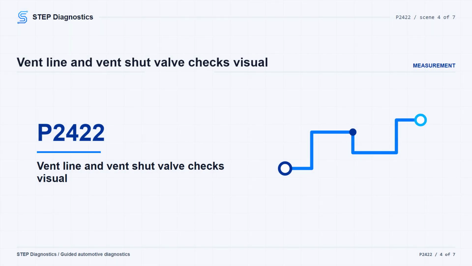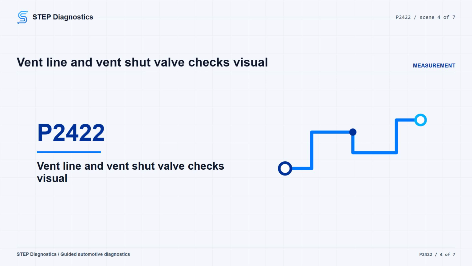With the failure duplicated, clear the code, turn the ignition OFF, and disconnect the EVAP canister vent hose from the canister. Turn the ignition on and check the FTP sensor reading again against -0.67 kPa. If the reading now matches the threshold, the path points to a blockage in the EVAP canister vent hose or the drain tube joint before you verify the repair. If the reading does not match, move to the vent shut valve.